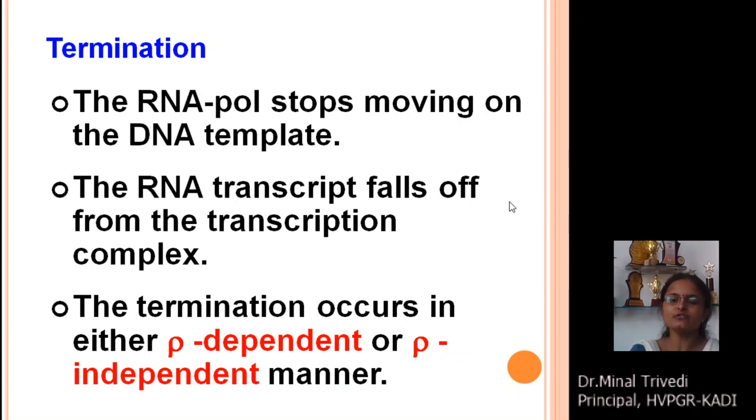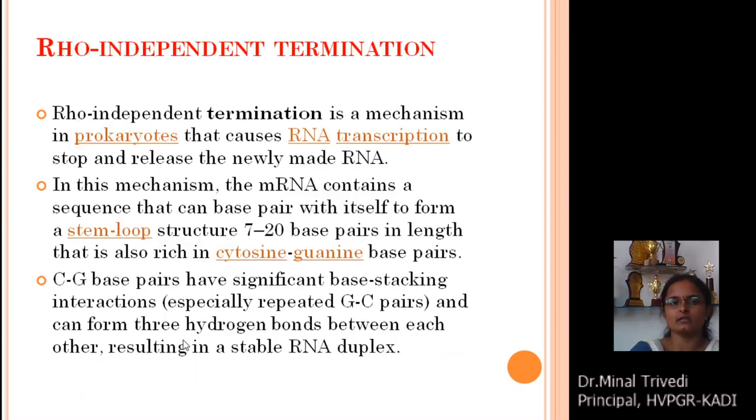The mechanism of termination of transcription in bacteria is divided into two broad categories. This involves a protein, the Rho protein, RHO. So there are two mechanisms for termination. The first is Rho dependent termination and the second is Rho independent termination. First we discuss Rho independent termination.